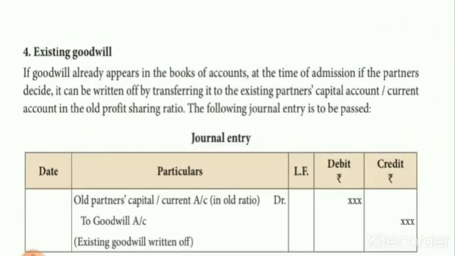The next, existing goodwill. If the existing goodwill appears in the books when the new partner is admitted, in that time, the existing goodwill will be distributed to the old partners in their old profit sharing ratio. So old partners' capital account debit to goodwill account to close the goodwill account.